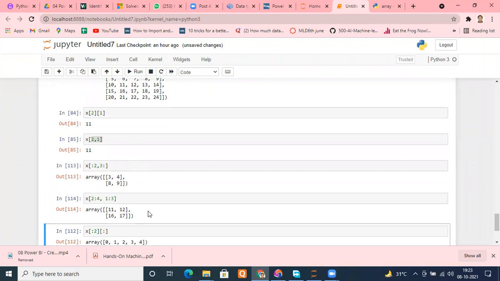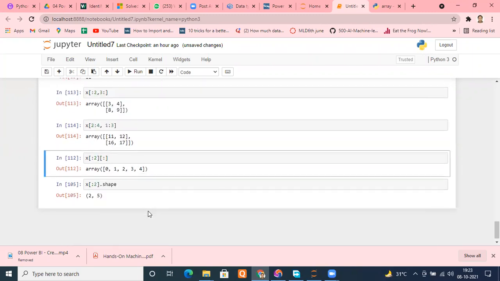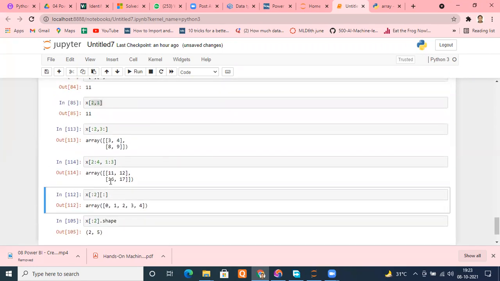Okay. So any element can be accessed easily. You can do that with this method as well, this way also, but you have to be cautious about when it is 1D and when it is 2D. If you understand that very well, perfectly fine, use it. If you don't understand it very well, you may fall into the trap and waste your time. So understand that properly and type it.